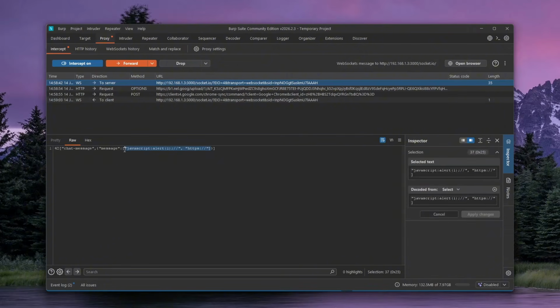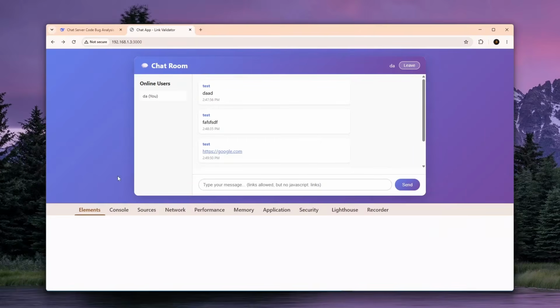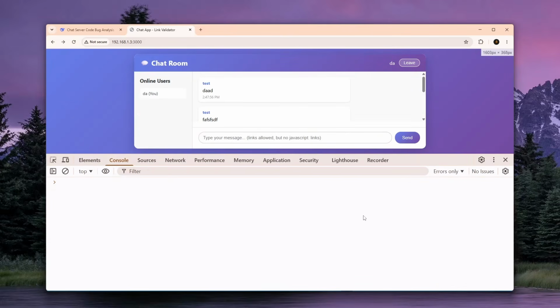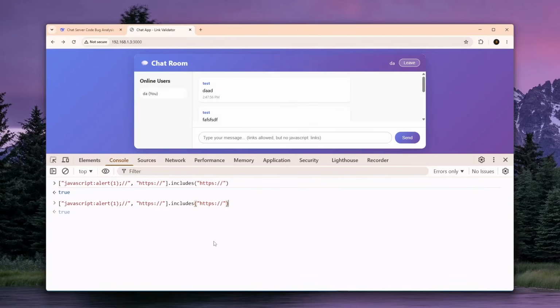Why will this work? Let me show you, right? If I open up the inspect element and go to console to show you what's going on, and I say .includes, first of all, does this include HTTPS? It does. It's going to be true. So immediately it passed the first if statement. Now for the second if statement, which is the most important one, this tells true or false depending on if this is included. So let's see if it includes JavaScript. If I just type JavaScript, boom, it's false.